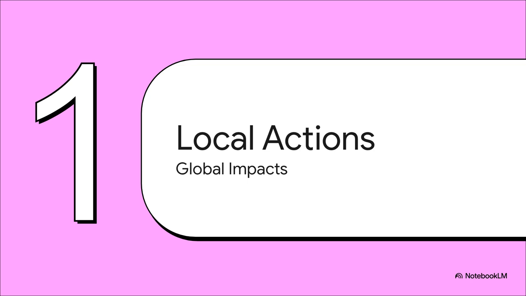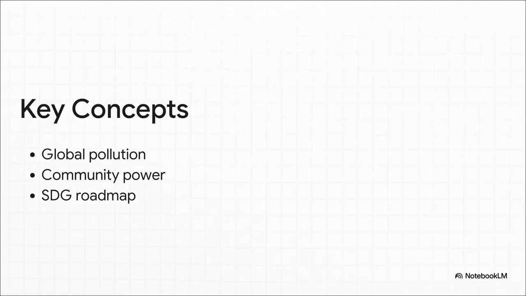Section 1, Local Actions, Global Impacts. And really, take a second to recognize how far you've already traveled in understanding your own environmental footprint. You've got the foundational knowledge down. Now, what's really interesting about this slide is how it ties everything together. You already know that what happens in your backyard doesn't just stay there, right? Think about traveling air pollution or water scarcity. These local pollution and resource issues fundamentally affect everyone globally. But on the flip side, communities working together create incredibly powerful change.